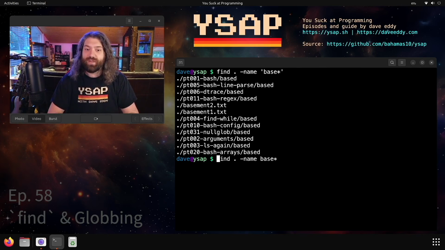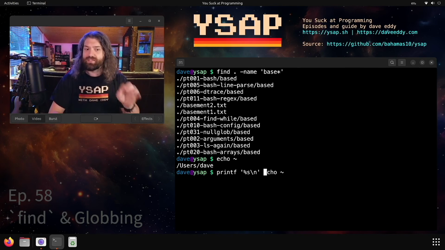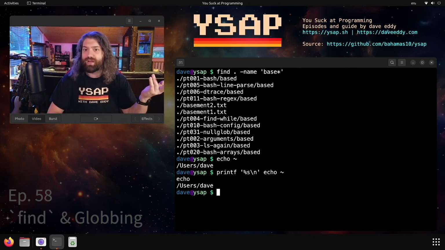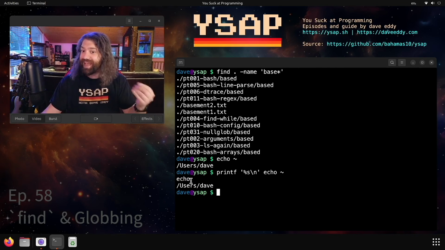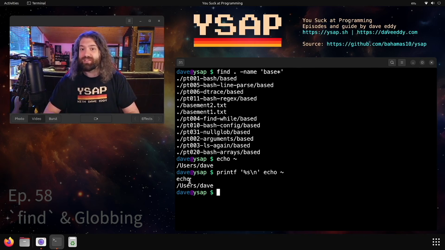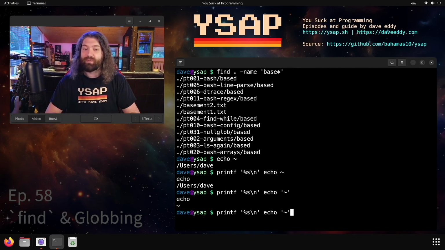And if you're ever in a situation where the command's just not quite working the way you want it to, like if I echo this and I'm like, wait, what's happening? What is echo actually getting? Don't forget this. Printf, and then a string specifier with a newline or whatever other character, and then you can see exactly how the command was run and exactly what arguments are being given to it. This way, you won't get any sort of weird scenarios. You can actually make sure that things are being passed to the proper program in the way they expect them to be passed in. So yeah, hopefully this helps you stay away from problems.